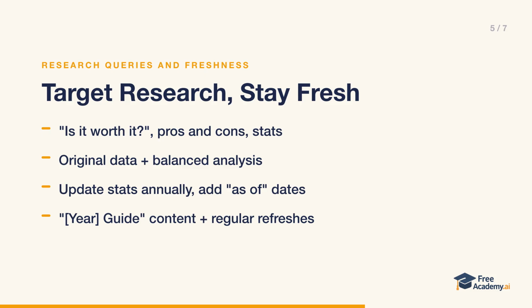The final strategy is freshness, because Perplexity values current information. Update your statistics annually, include as-of dates for time-sensitive claims, create year-branded guide content, and refresh your evergreen pages regularly. A page that says, as of a specific date, signals to both search engines and Perplexity that the information is current and trustworthy, which matters most for queries where recency changes the answer.